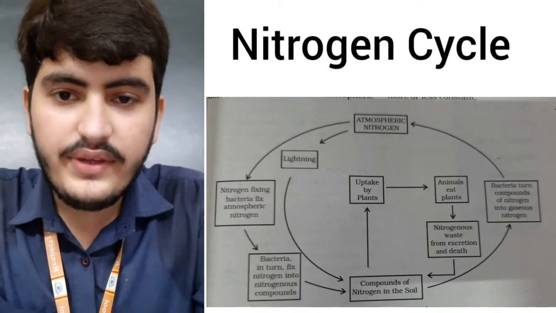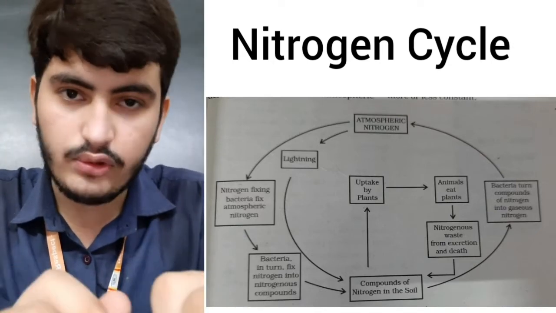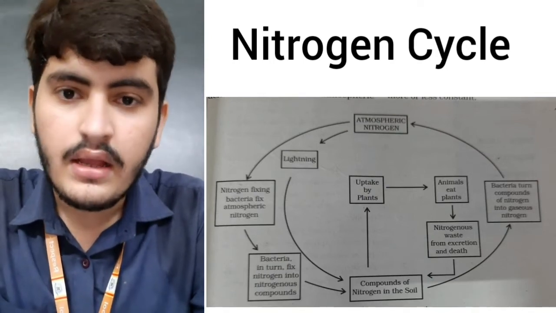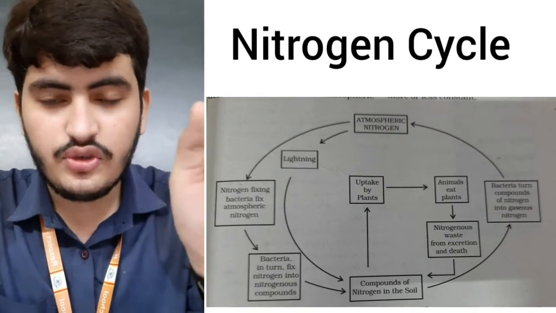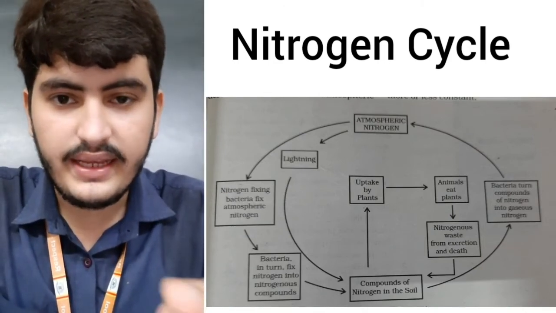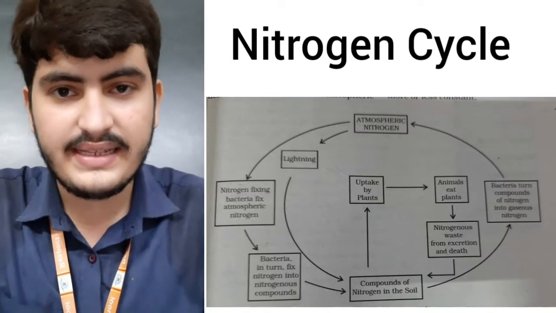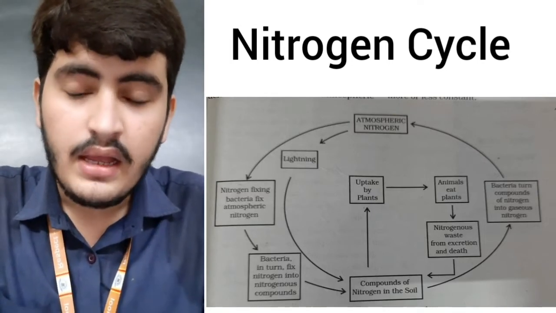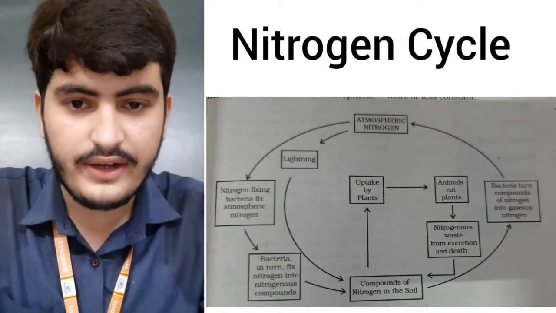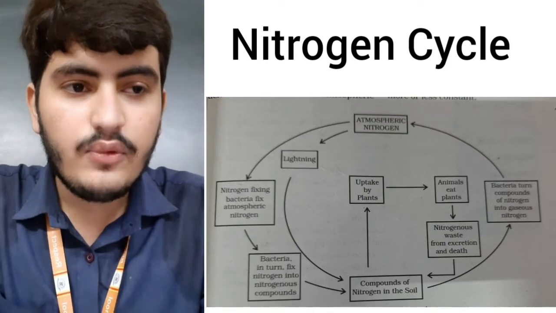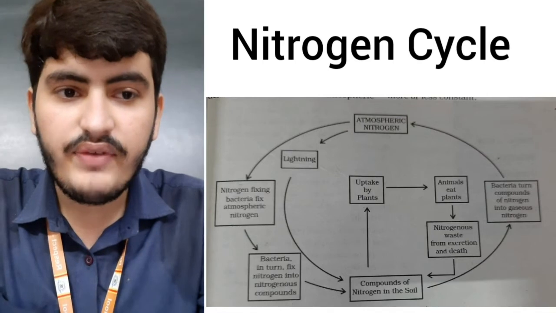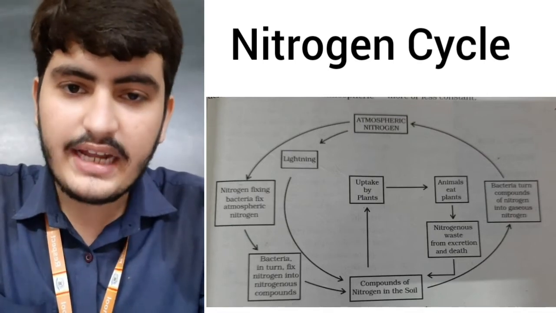On top we can see the atmospheric nitrogen. Yes, nitrogen is present in the air, that's 78% of nitrogen. Beta, you have to write 78% in your textbook, where the words atmospheric nitrogen are written. At that place you have to write 78%. Keep in mind that 78% of nitrogen is present. Then after atmospheric nitrogen, what is written: nitrogen fixing bacteria fix atmospheric nitrogen.